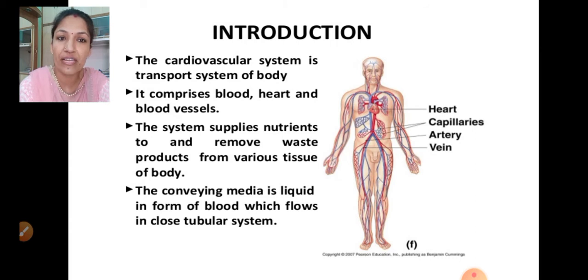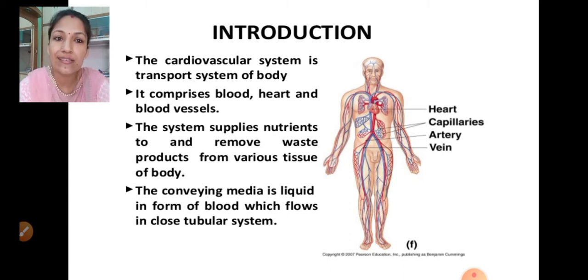Generally that is termed as the cardiovascular system, which acts as a transport system of the human body. If I talk about the components of it, it mainly contains blood vessels and the pumping station, that is the heart, a muscular organ.